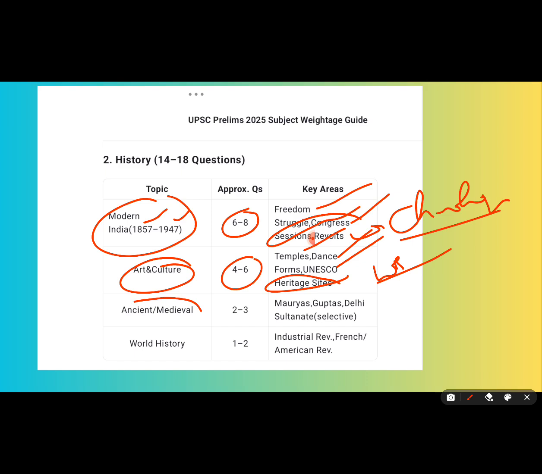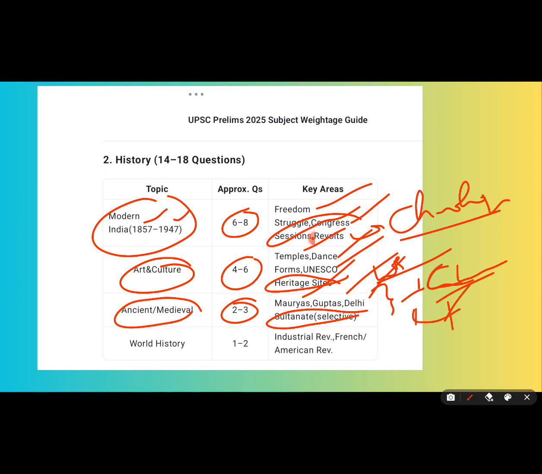Very important. The same way, from ancient and medieval history, you get very few questions, that is 2 to 3 questions. Mauryas, Guptas, Delhi Sultanates are the important areas. Also Sufi and Bhakti movements, and Gautama Buddha. Focus on that, and on Indus Valley civilization sites. They are somewhat important topics for prelims from history. World history rarely gets questions, so you can neglect this topic.